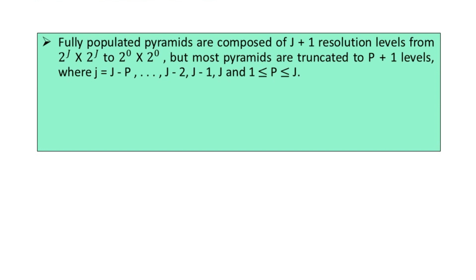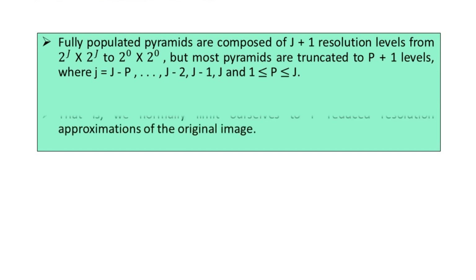But most pyramids are truncated to capital P plus 1 levels, where the levels are J, J minus 1, J minus 2, down to J minus P, with P ranging between 1 and J. We are normally limiting ourselves to the P reduced resolution approximations of the original image here.